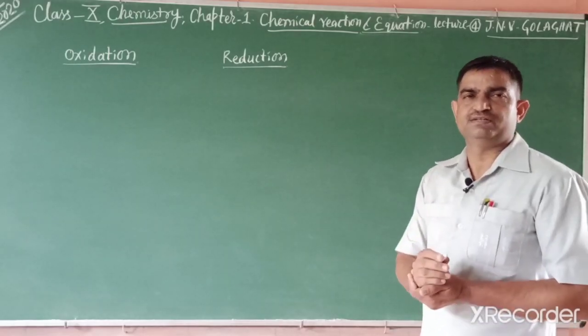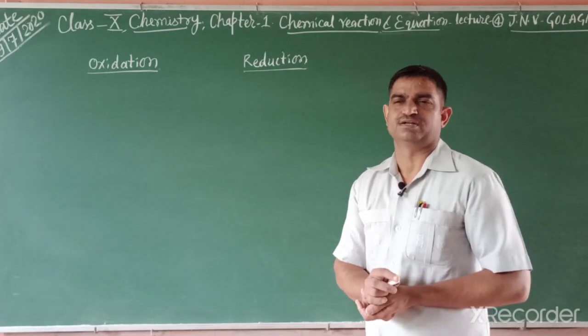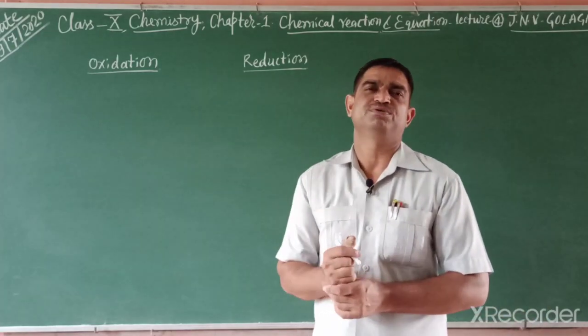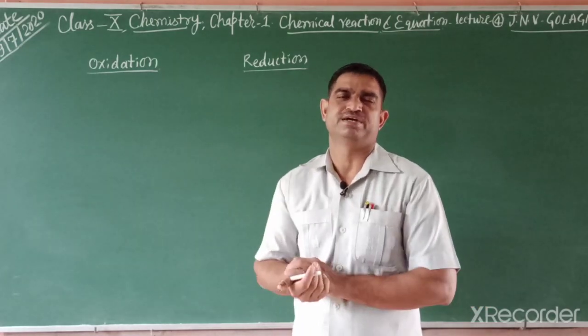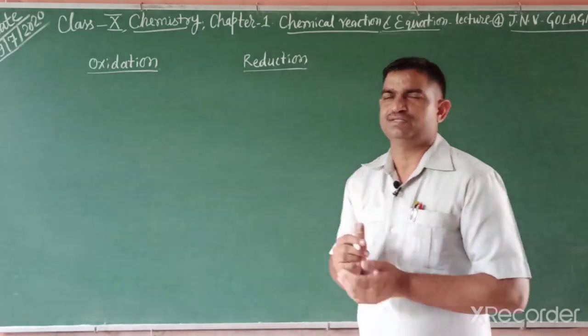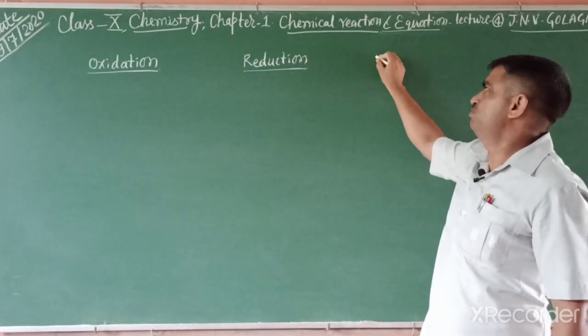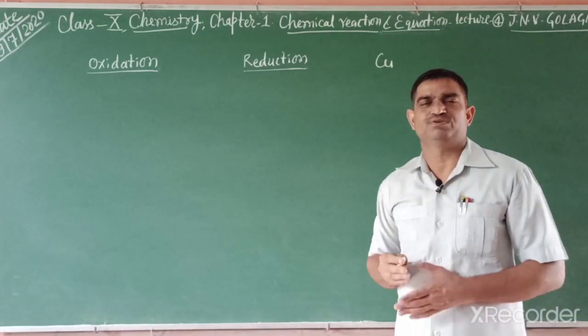How do we write this reaction? First the first activity. The copper powder, copper turnings, is brown in color, and when we heat it in air, it converts into black color. Why? Copper, Cu, has two charges, +1 and +2.